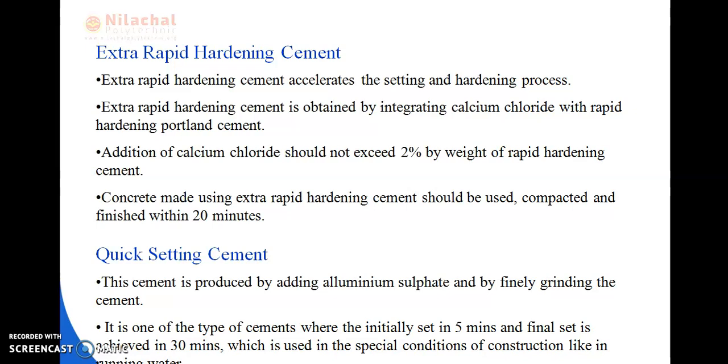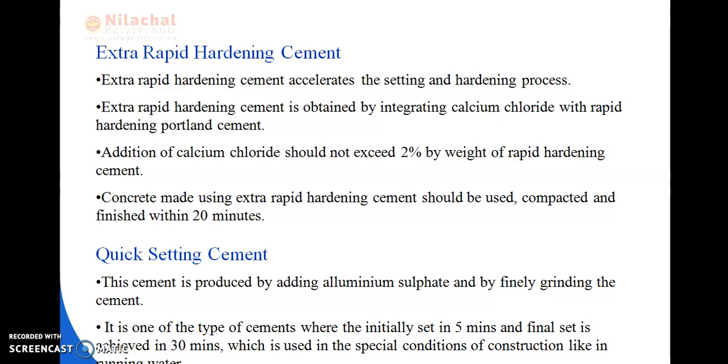This cement is produced by adding aluminum sulfate and by finely grinding the cement. Okay, in the extra rapid cement we have been using the chemical compound, that is, calcium chloride. We have added calcium chloride with rapid hardening cement. If we add this, then extra rapid hardening cement is formed. So in quick setting cement, this cement is mainly produced by adding aluminum sulfate and by finely grinding the cement.